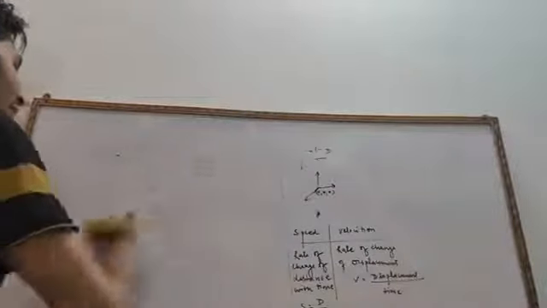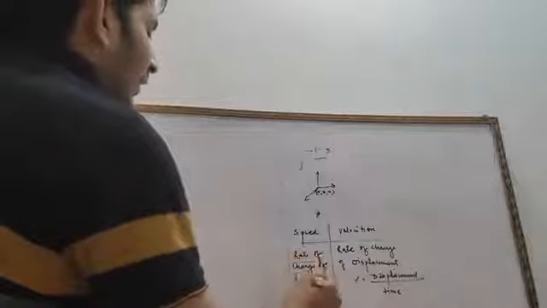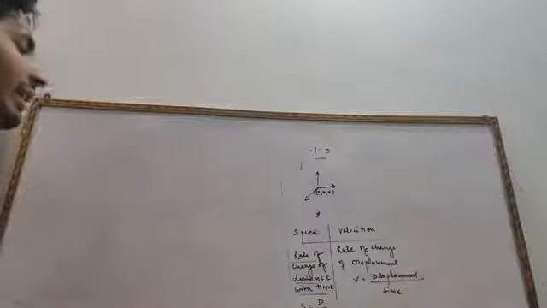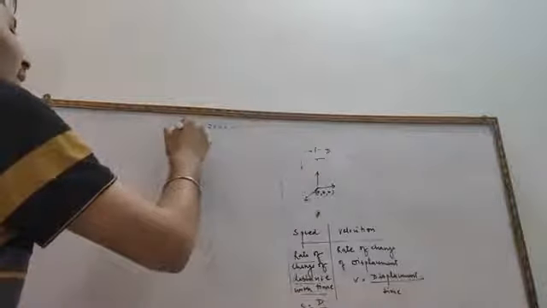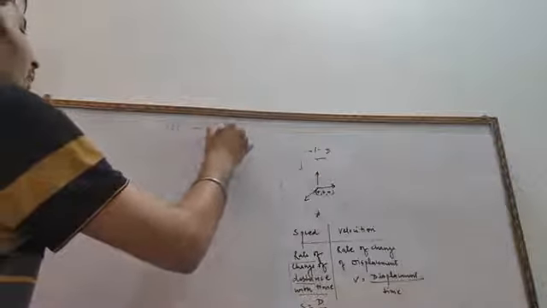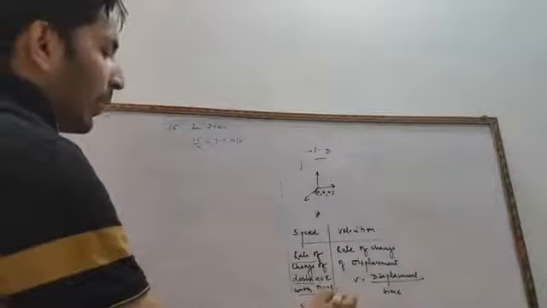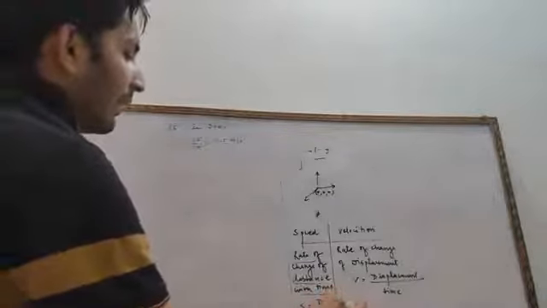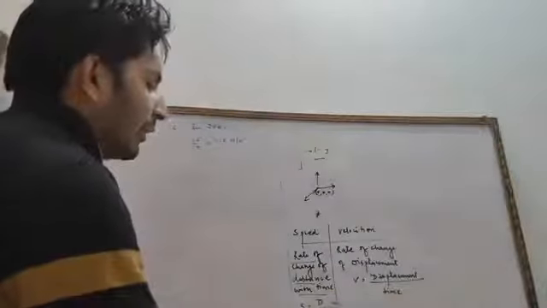As we move further in this series, we need to understand what we mean by speed and velocity. Speed is the rate of change of distance with time. Rate itself means distance divided by time. Suppose a body covers 15 meters in 2 seconds. So speed is equal to 15 by 2, that is 7.5 meters per second. We know very well speed is equal to distance upon time. Distance is measured in meters and time is measured in seconds.